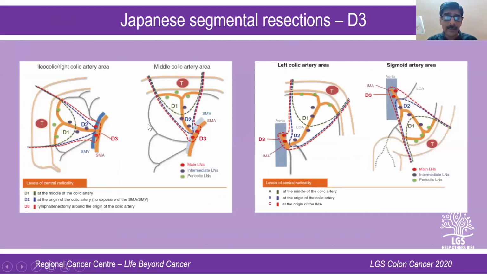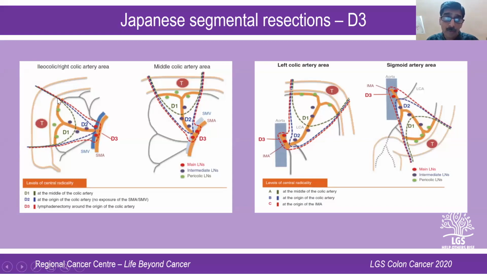So as I said earlier, if you look at this picture, for a European or Western surgeon, it would be a right hemicolectomy. They would go up to here, take out the entire right colon and part of the transverse colon also. But the Japanese philosophy is that it's not the length of the colon that matters, it is the radial extent of dissection of nodes that matters. Here, you can confine yourself to 10 centimeters on both sides, because beyond 10 centimeters, the pericolic lymph nodes are rarely involved. That's why I said central vascular ligation is slightly different from the Japanese D3.